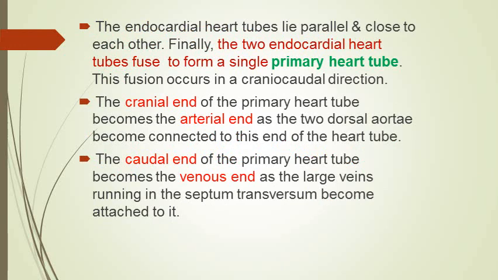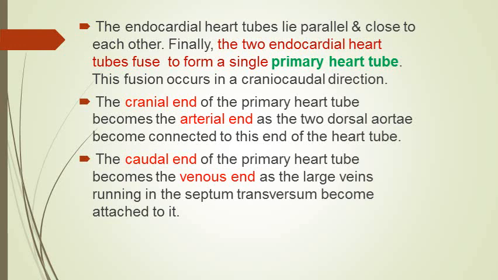And the lateral body folds, as they are formed, they come close to each other, and they cause the two endocardial heart tubes to move toward each other and to fuse with each other to form a single primary heart tube. And this fusion begins in the cranial region and then proceeds in the caudal direction.